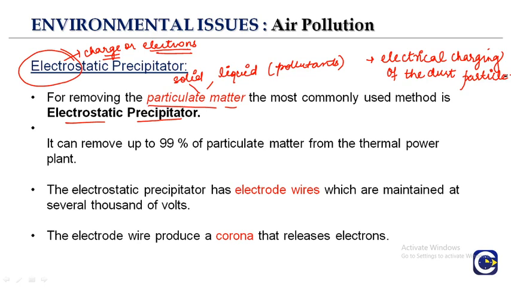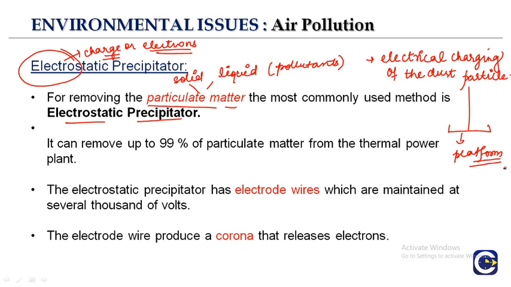Electrical charging helps the dust particle to come into motion. The principle is electrical charging of the dust particles and collecting them on a differently charged platform. So all the dust particles are charged and later they are collected on this platform.